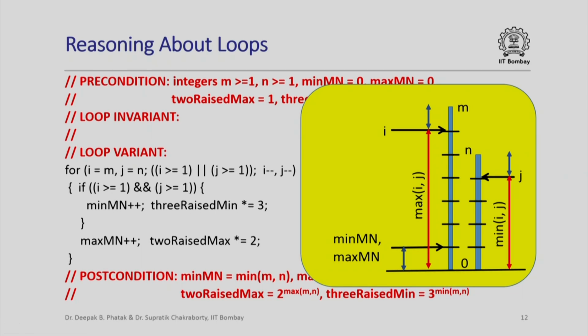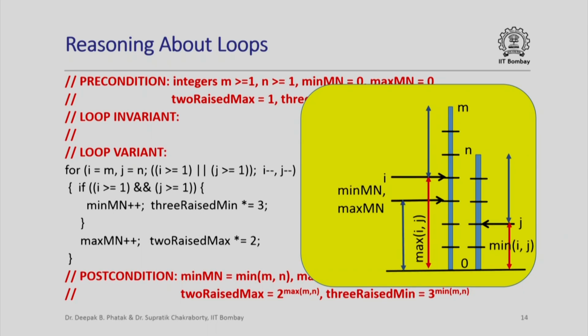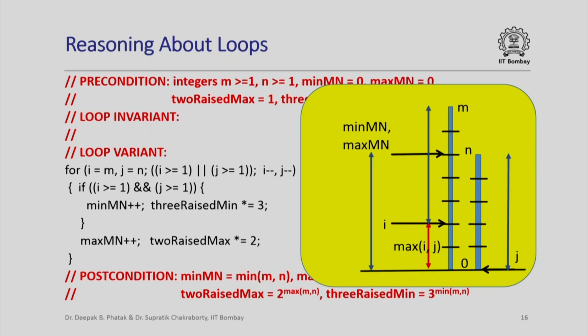And as the loop iterates, basically the i and j arrows will come down and the min mn max mn arrows will go up. So we have this, then we have this, then we have this, and then we have this, and at this point notice that j has become 0, and so we want to stop the iteration at this point and say that now we have obtained the minimum value of m and n.